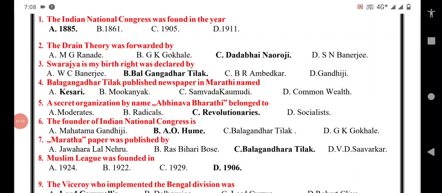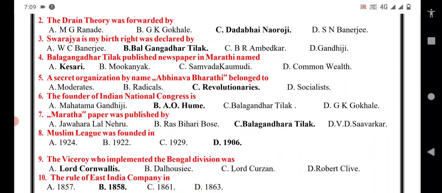Swaraj is my birthright was declared by W.C. Banerjee, Bal Gangadhar Tilak, B.R. Ambedkar, Gandhiji. So here B option, Bal Gangadhar Tilak, is the correct answer. Bal Gangadhar Tilak published a newspaper in Marathi called Kesari. Kesari in Marathi, Maratha in English.